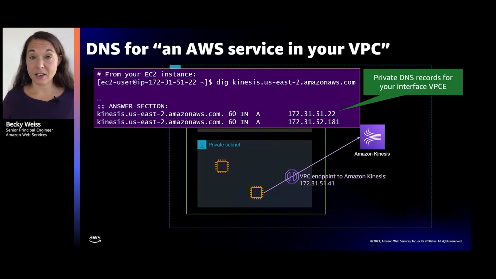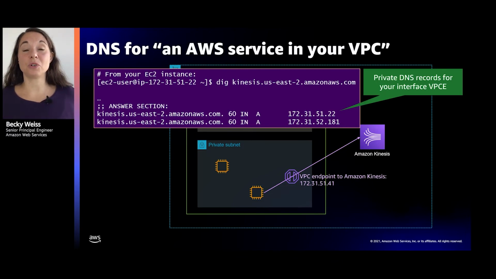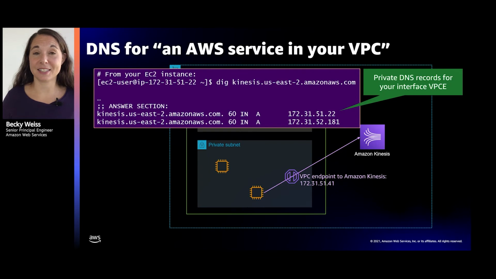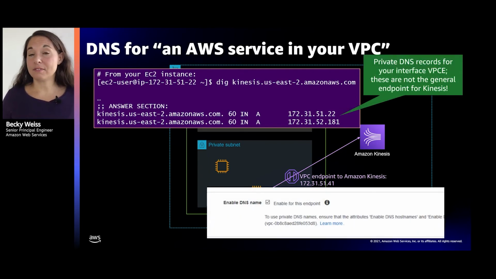And in fact, if you set up an interface VPC endpoint in your VPC to any one of these services, and then you go into the VPC and you resolve the DNS name, you will indeed see that you get an answer for each endpoint in your VPC. You may have set up 3 of these, one in each availability zone. You'll get a different answer in your VPC than you would out in the world resolving the same DNS name. You might wonder, who did that? How did that happen?